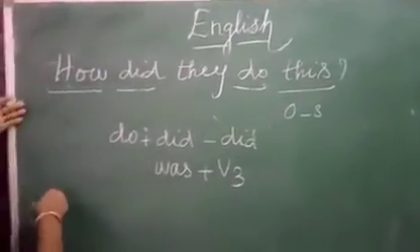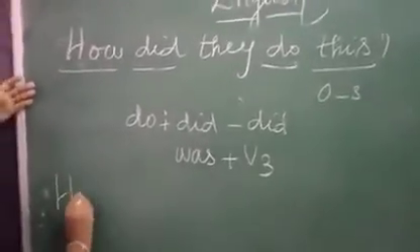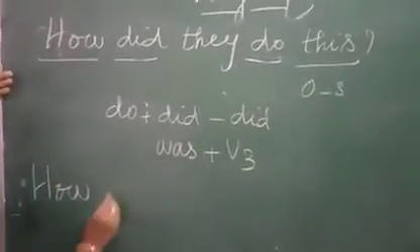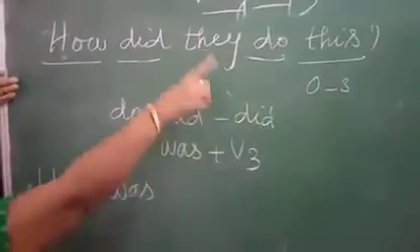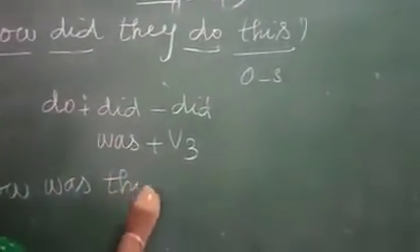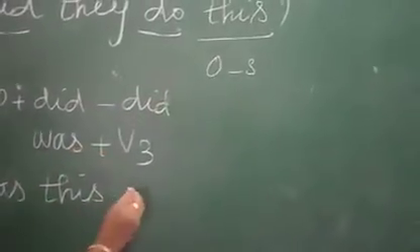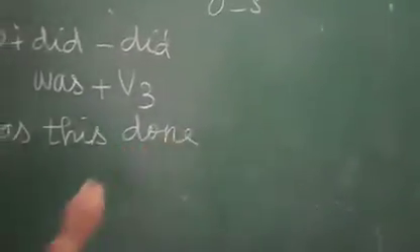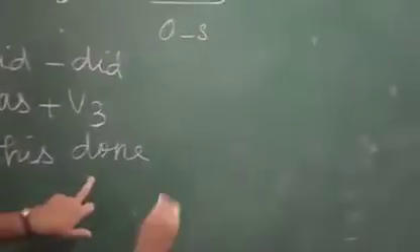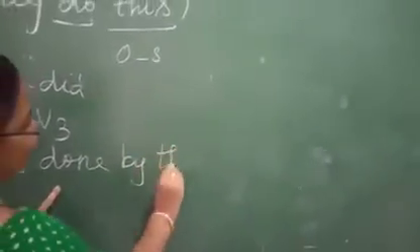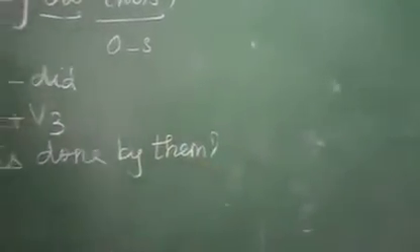Here the question word is how. So the answer also we have to start with how. Next you have to write the verb. How was. Then bring the object. How was this. Then V3. Do, did, done. How was this done by them?